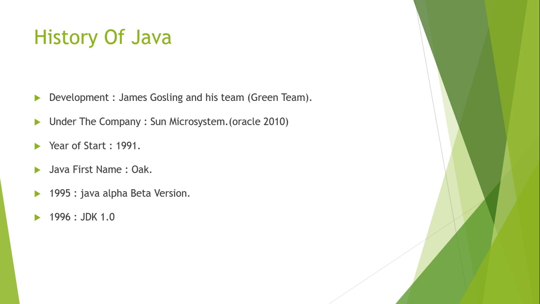If I have a company and I give it the name Java, and another company also gives the name Java, that will not be suitable, right? So Oak Technologies had already registered that name, the Oak. So they had to introduce a new name, right? They have to introduce the new name.